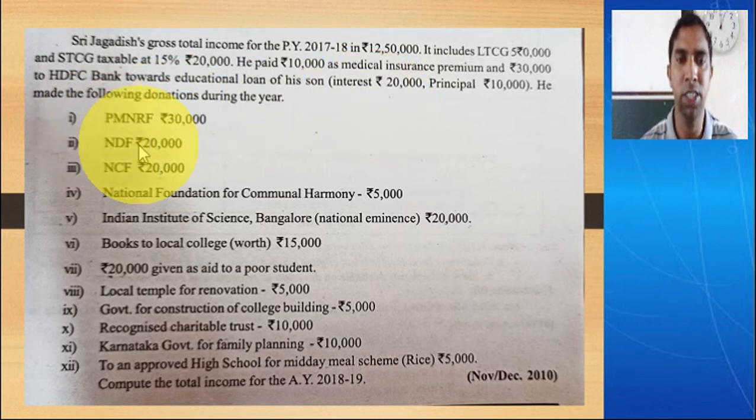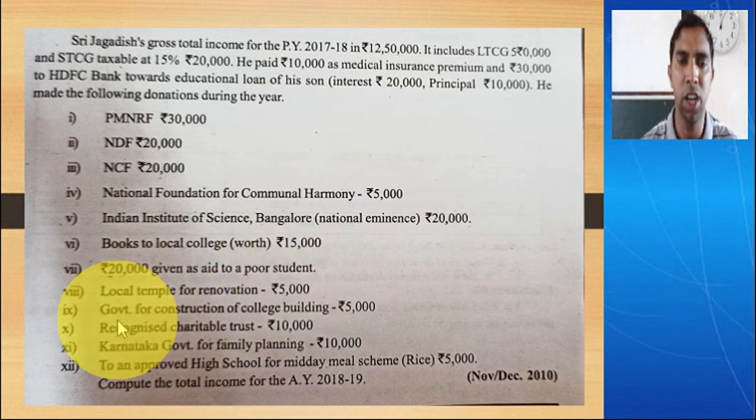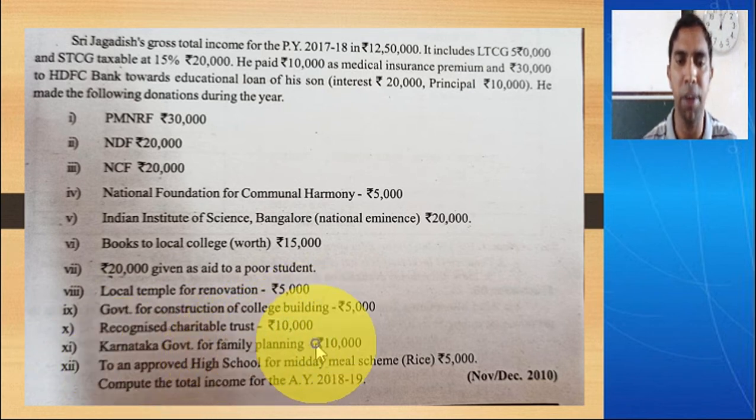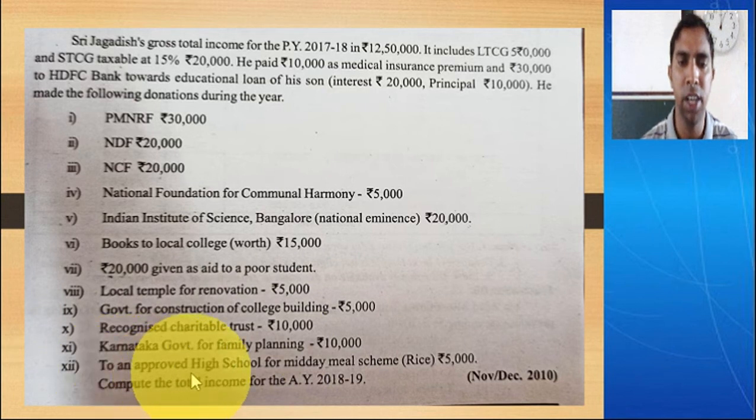First one is Prime Minister National Relief Fund 30,000, National Defence Fund 20,000, National Cultural Fund 20,000, National Foundation for Communal Harmony 5,000, Indian Institute of Science Bangalore 20,000, books to local college worth 15,000, that is donation in kind, 20,000 given as aid to poor student, local temple for renovation 5,000, government for construction of college building 5,000, recognized charitable trust 10,000, Karnataka government for family planning 10,000, to an approved high school for midday meal scheme rice 5,000.